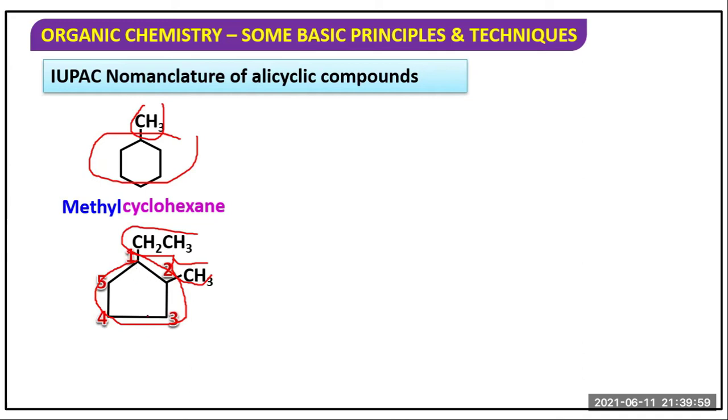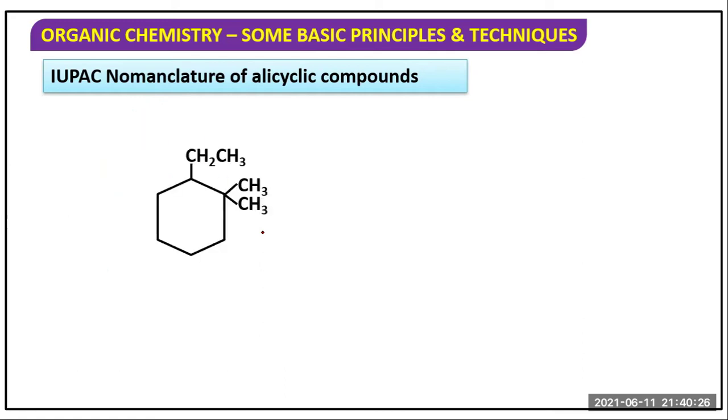This is cyclopentane, but the first carbon contains ethyl, the second carbon contains methyl. So 1 ethyl, 2 methyl, cyclopentane. It is the IUPAC name.